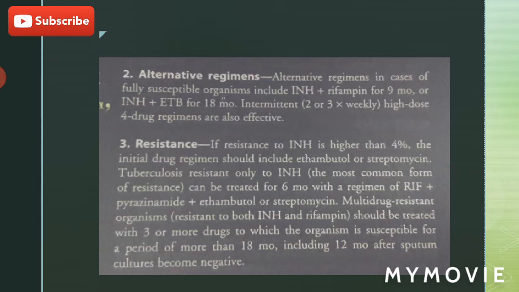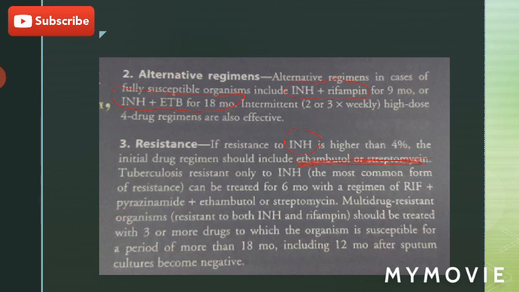Alternative regimens. The alternative regimens include INH plus rifampin for 9 months, or INH plus ethambutol for 18 months. Resistance. If the organism is resistant to INH, the initial drug regimen should include ethambutol or streptomycin.